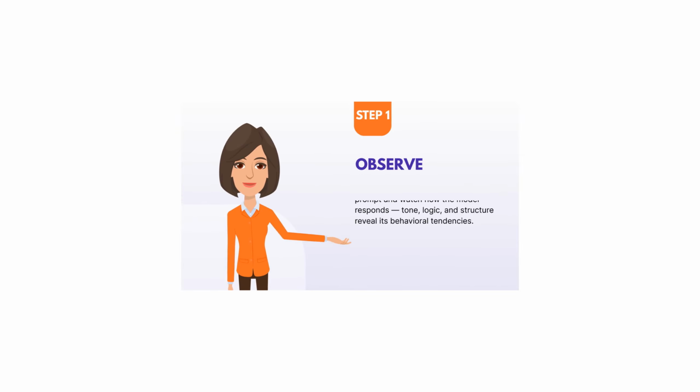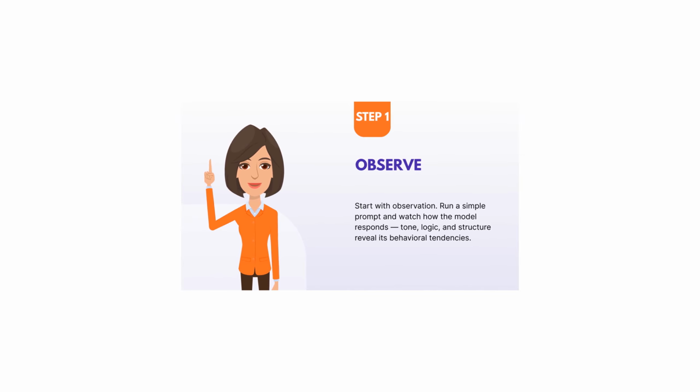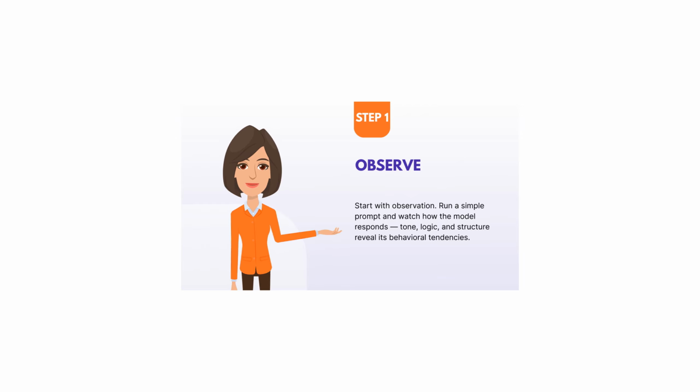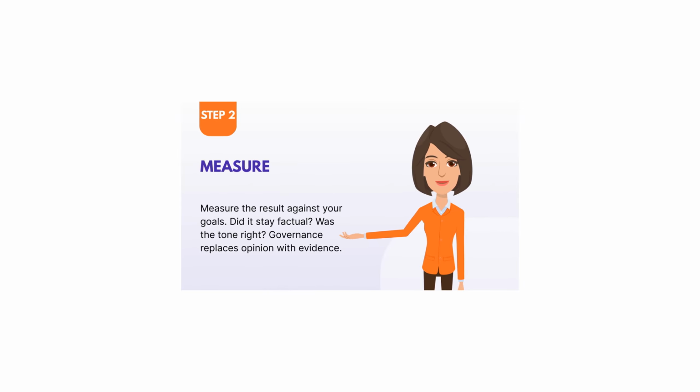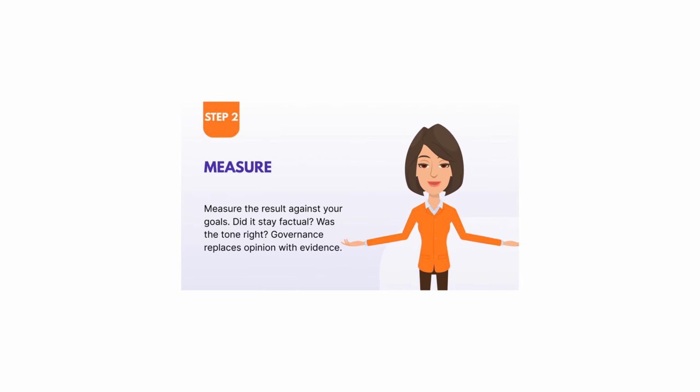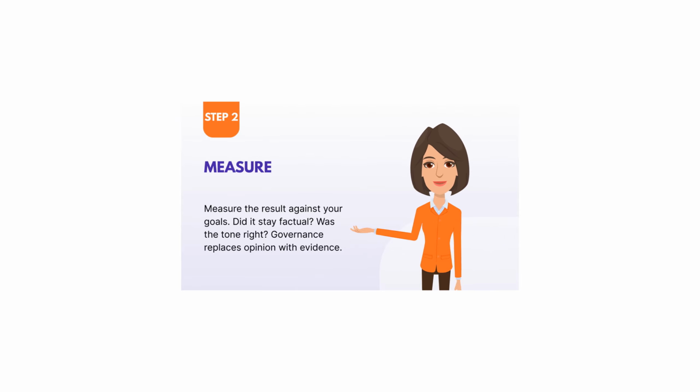Step 1. Observe. Start with observation. Run a simple prompt and watch how the model responds. Tone, logic, and structure reveal its behavioral tendencies. Step 2. Measure. Measure the result against your goals. Did it stay factual? Was the tone right? Governance replaces opinion with evidence.